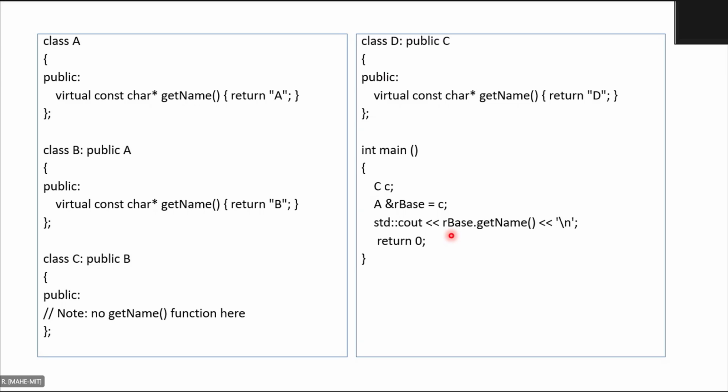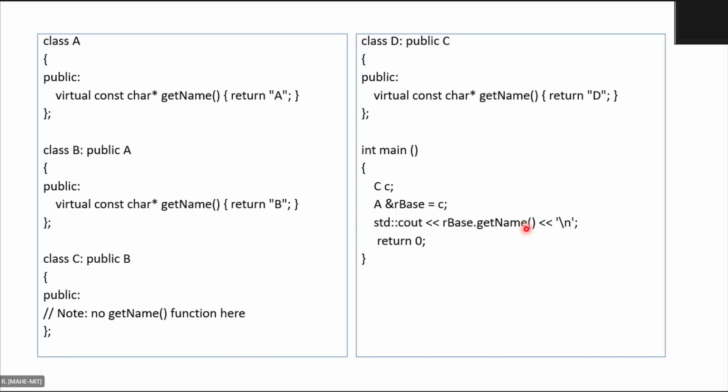Now look at the main code. The main code defines an object of class C. Then there is a reference to the base class A, rBase, and that is assigned the object C. Then you call cout and the getName function through this base reference, rBase, and you want to display what you will get.